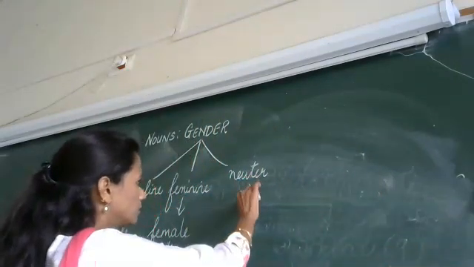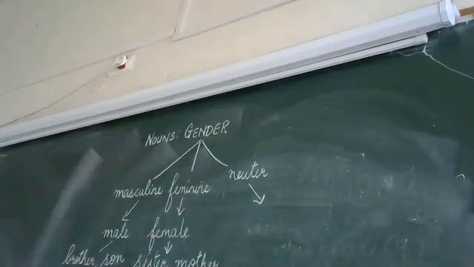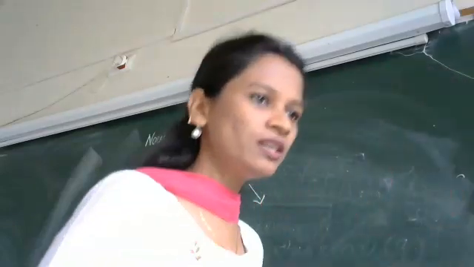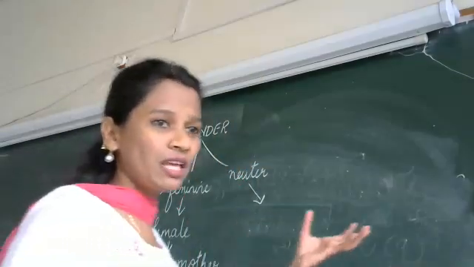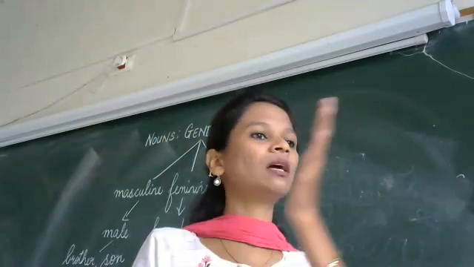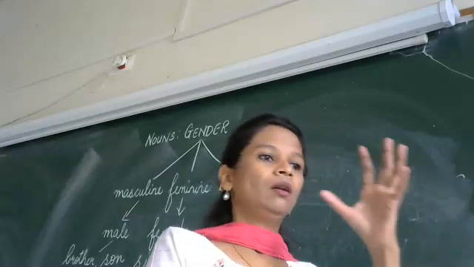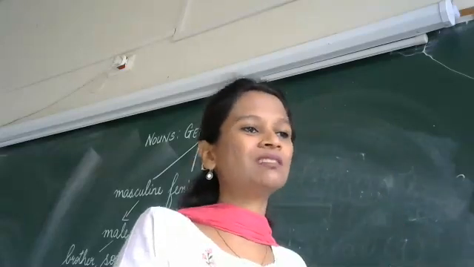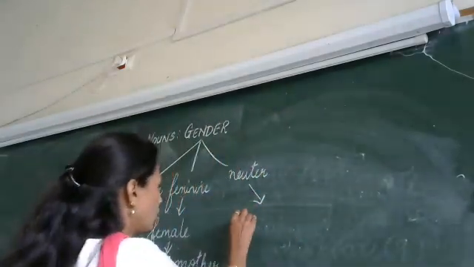And what is neuter? What is neuter gender? Yes, non-living things. That is, they don't belong to the female nor the male category. Things that do not belong to the female nor the male category are called the neuter gender.